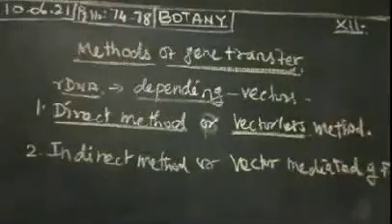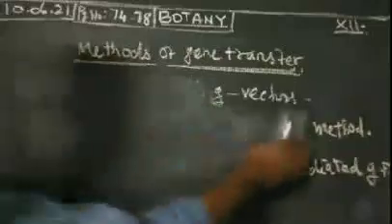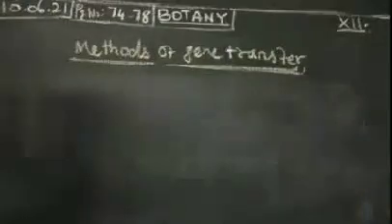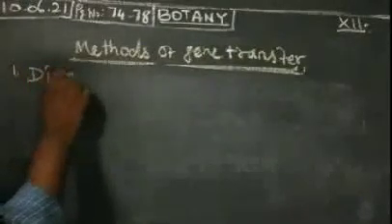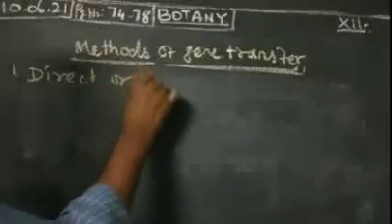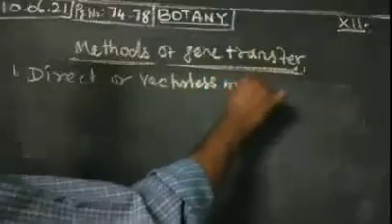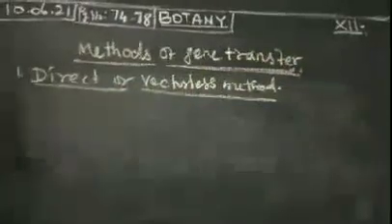These are the two methods mostly used for gene transfer. First, you have to follow the direct method, or otherwise vectorless gene transfer method.